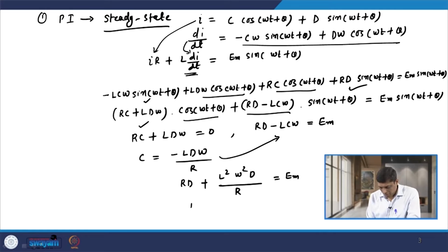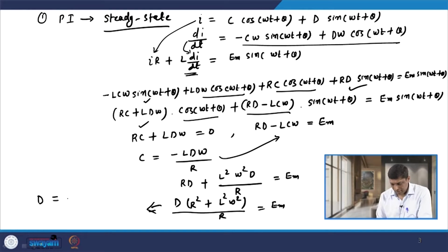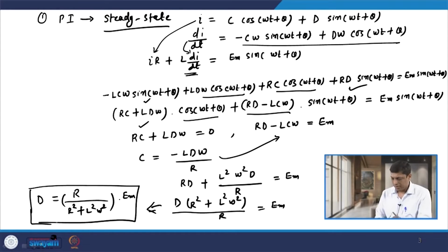So, we have (R square plus L square omega square) times D divided by R, equal to Em. So, what is the value of D from this point? The value of D is given by R divided by (R square plus L square omega square), multiplied with Em. So, the value of D is given by this.